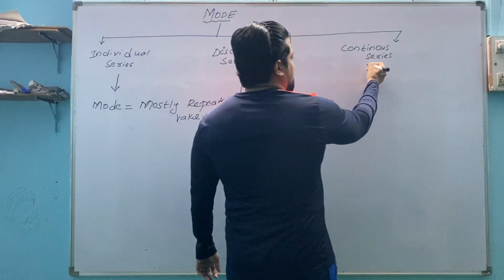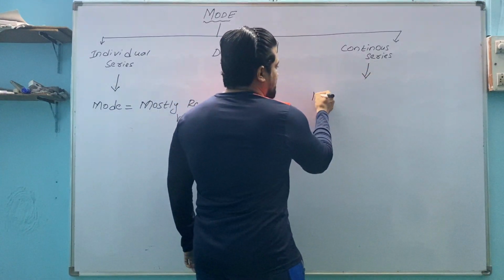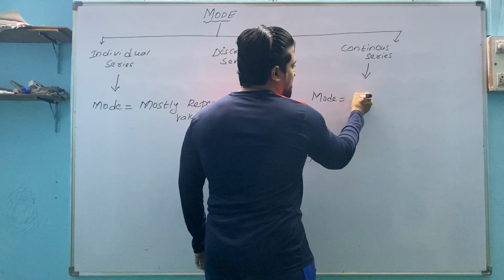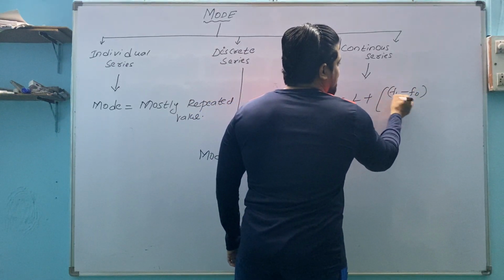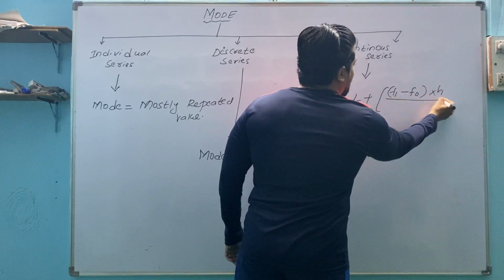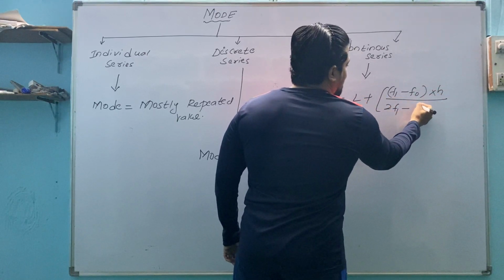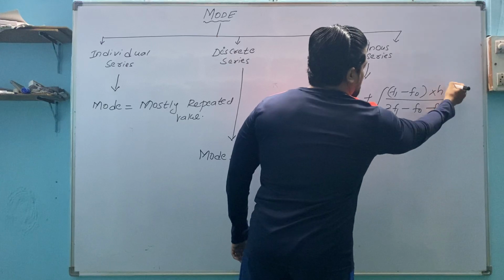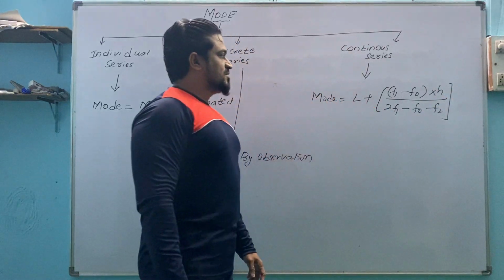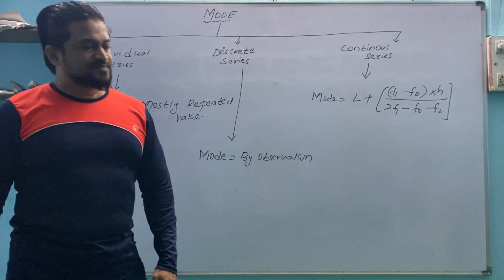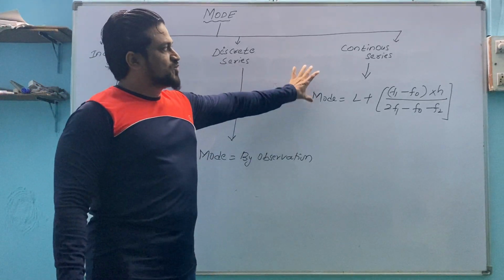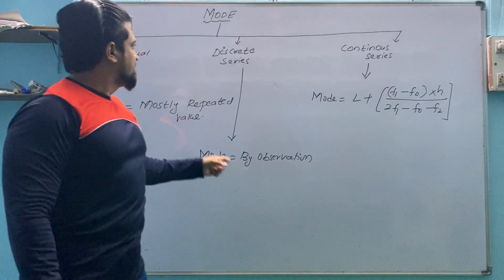For continuous series, we will have one formula: mode is equal to L plus F1 minus F0 into H divided by 2F1 minus F0 minus F2. This is the formula to do questions of continuous series.